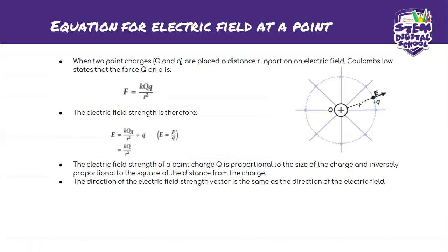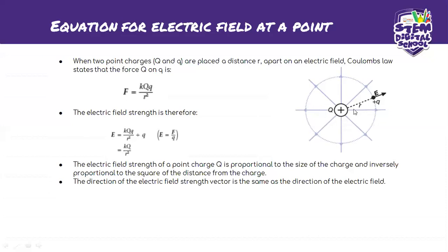So the electric field strength of a point charge Q is proportional to the size of the charge and inversely proportional to the squared distance from the charge. Which means the electric field strength only worries about this big Q. And why is that, guys? Why does the electric field strength focus on the big charge? I'll tell you why.